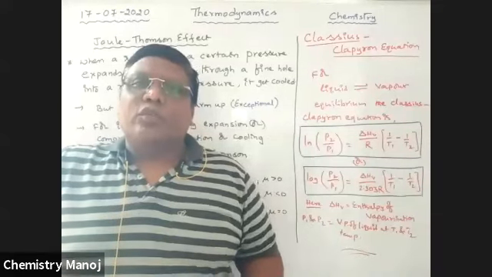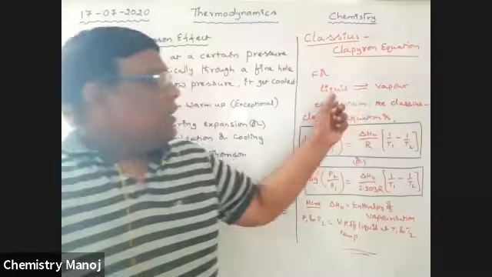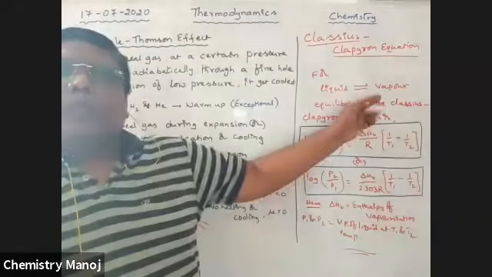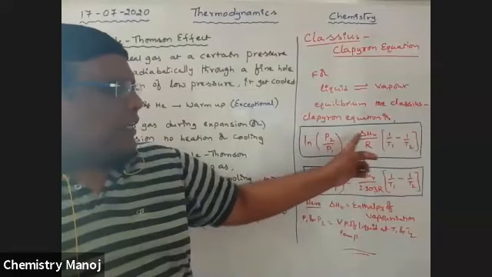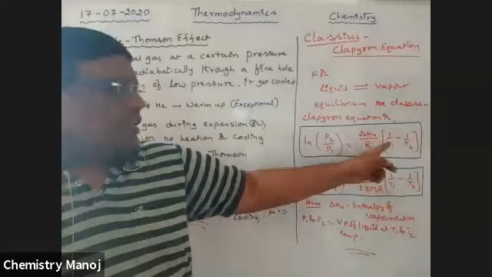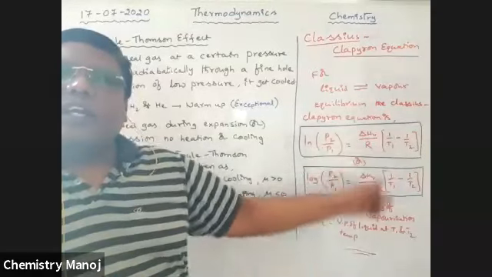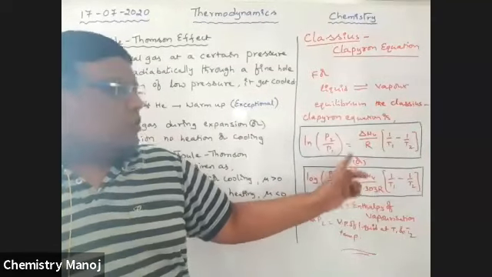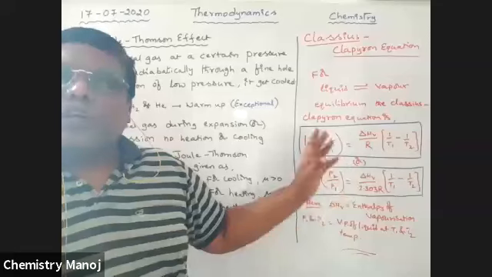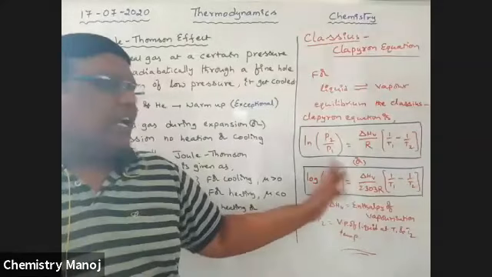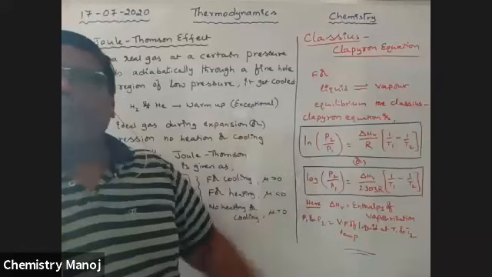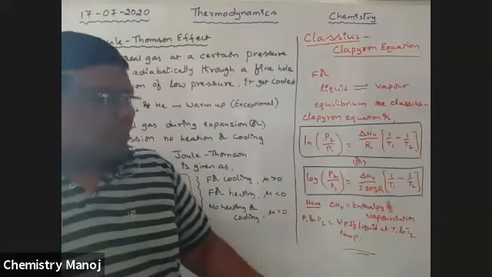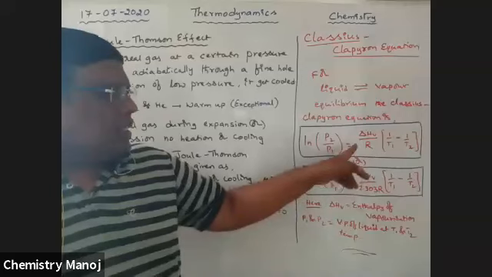During that process, liquid and vapor are in equilibrium, and vapor pressure is there. The vapor pressure is related to the enthalpy of vaporization and temperature, so a relation exists. No need of derivation, please try to remember it. At the time of vapor pressure, we will use this equation. These are the two very important equations for us, and in our syllabus this is the only one available.